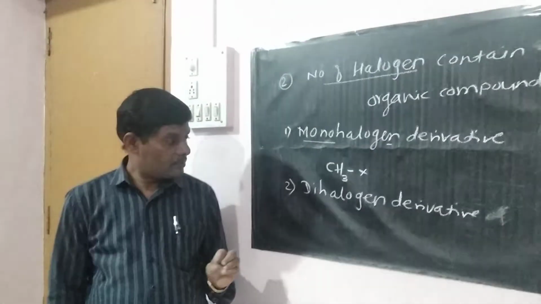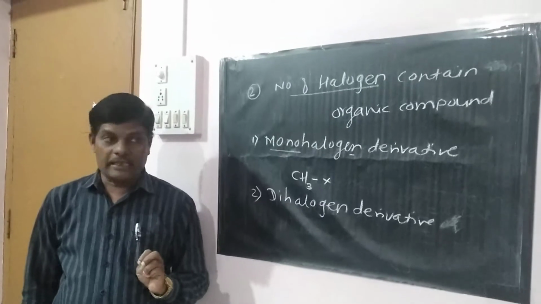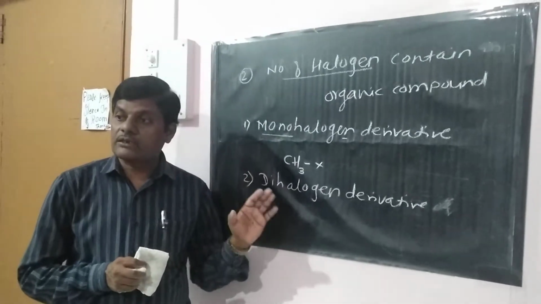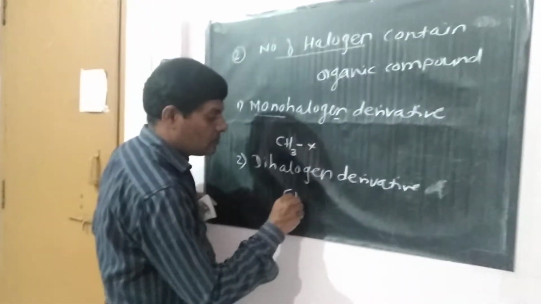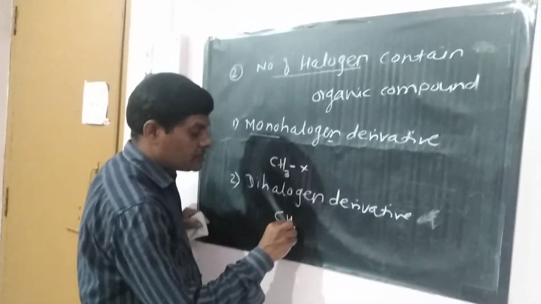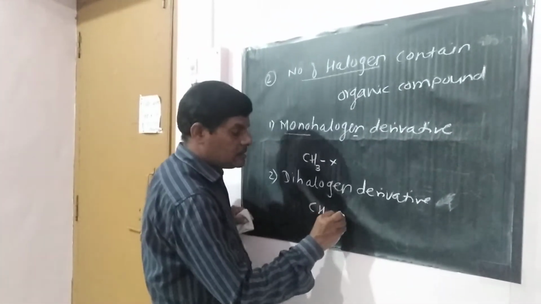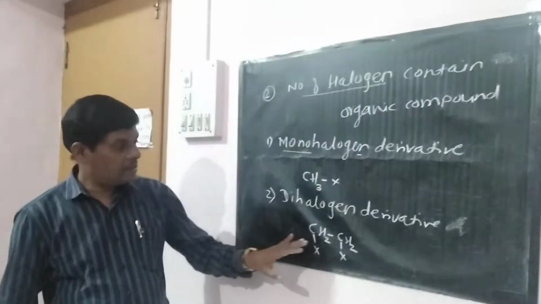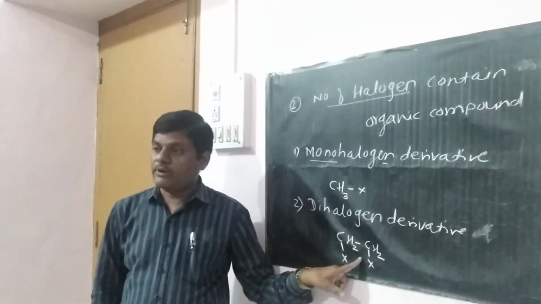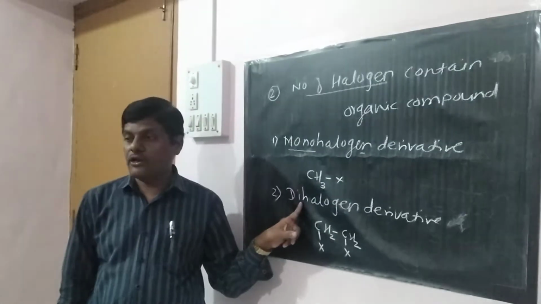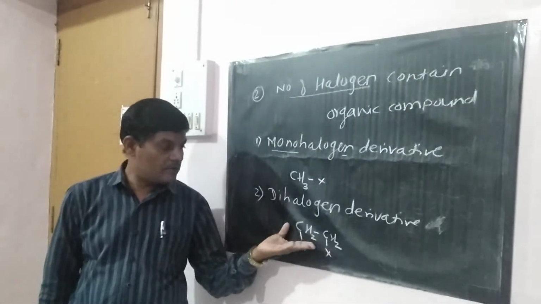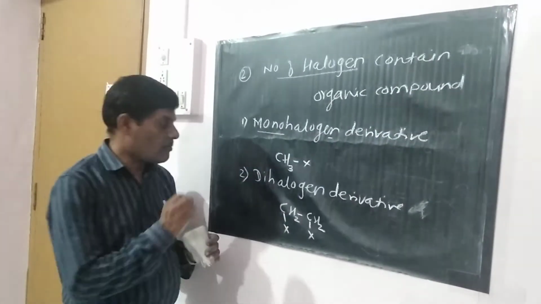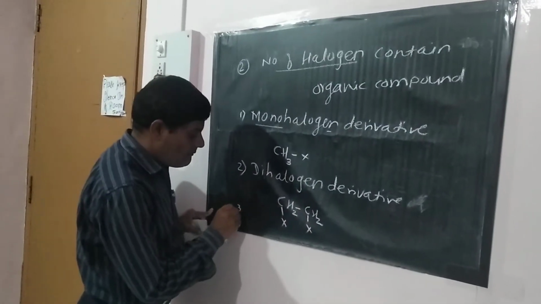When a halogen derivative contains two halogen atoms, for example CH2X CH2X, see this compound: two halogen atoms are present, so it is known as the dihalogen derivative.